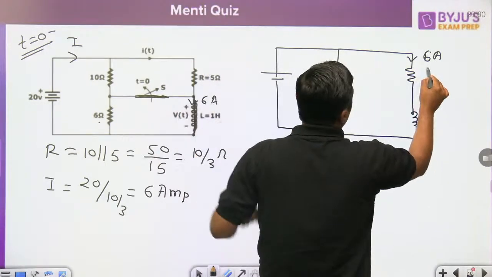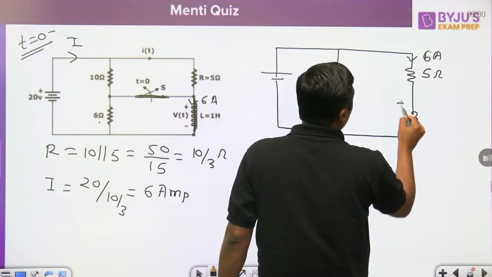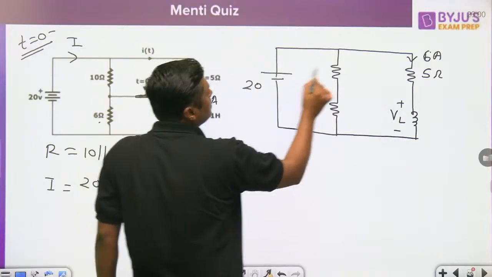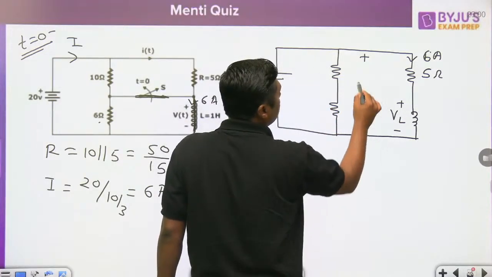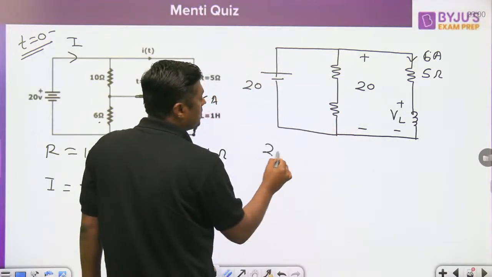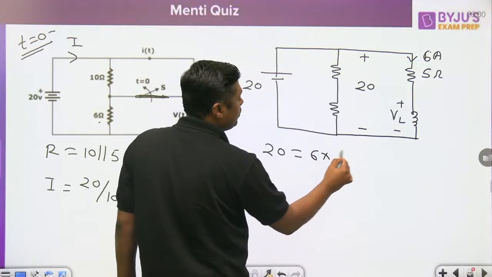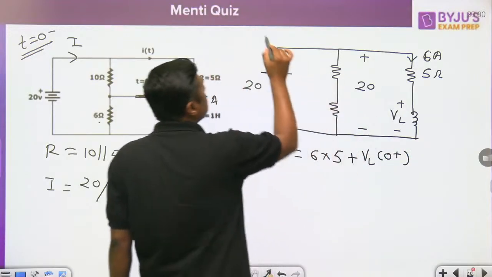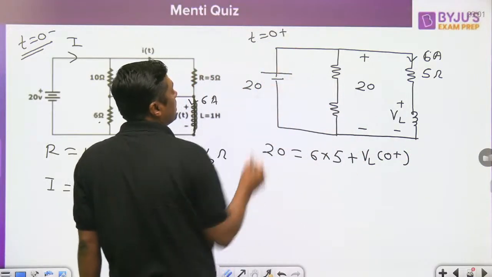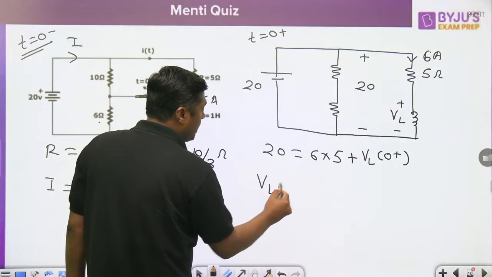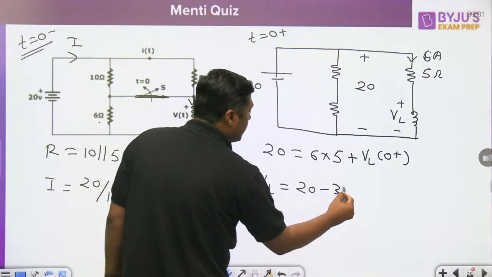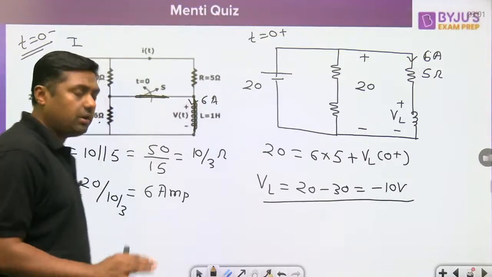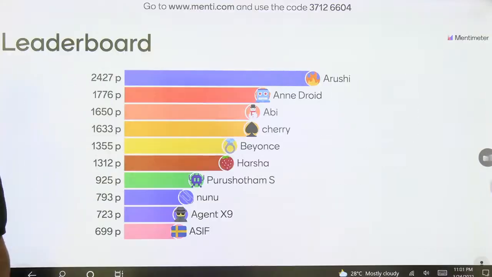Now, what is the voltage? 5 volt. What is the voltage across the inductor? This is the 20 volt. This voltage is 20 volt from this point to this point. So 20 is equal to 6 into 5 plus the voltage across the inductor exactly at 0 plus. This is the diagram at 0 plus. Now, my dear friend, what is the VL? 20 minus 30, that is nothing but minus 10 volt. Very simple question. Minus 10 volt is the answer for this question.